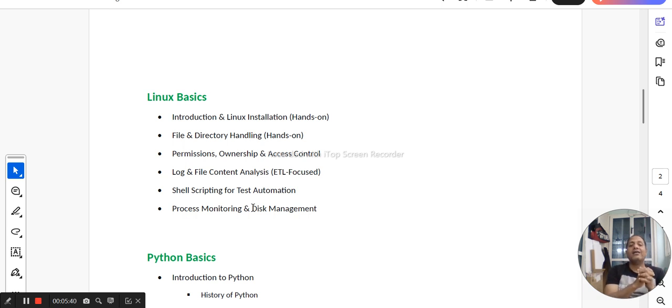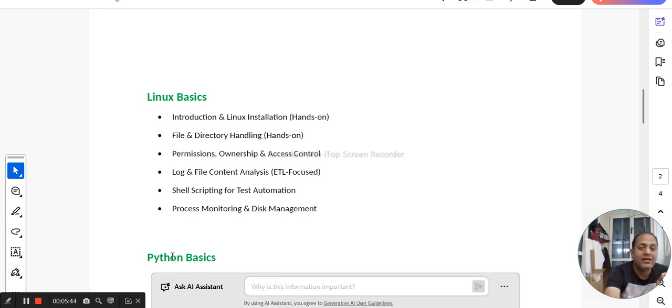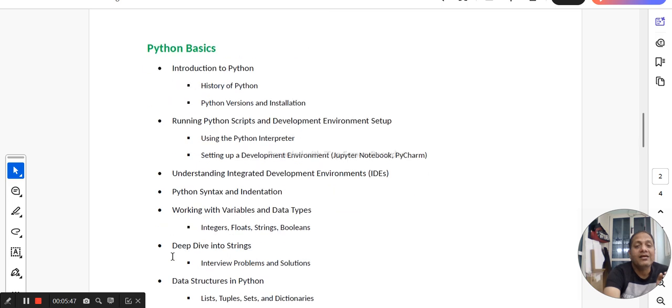And then finally comes the core module, core ETL automation. That's where we are going to start from Python. Every single module will start from the very beginning, assuming that you have no idea about the topic, and then slowly we'll build on from there, right? Similarly, Python basics is the core module, especially when you have learned all of the manual part and then you are going into automation. So this is the first module for the automation testing.